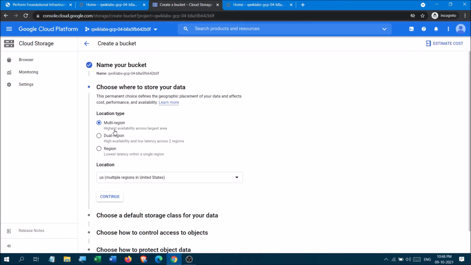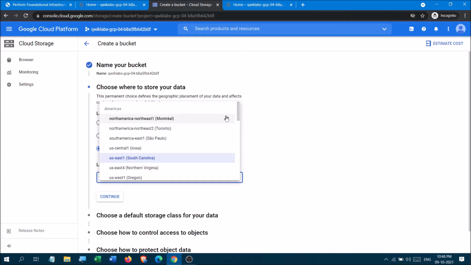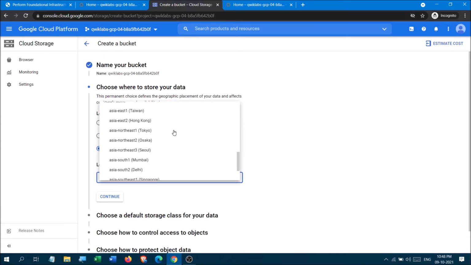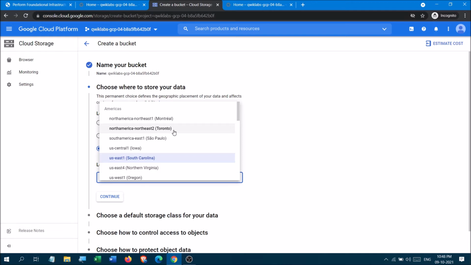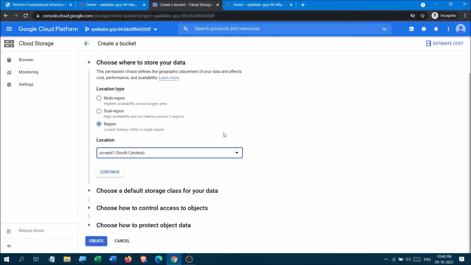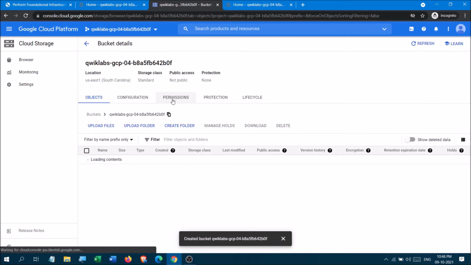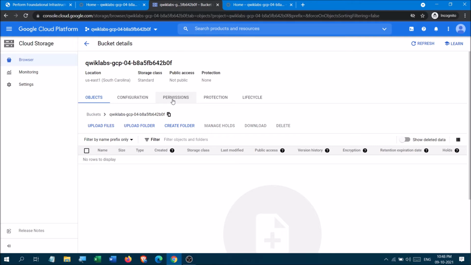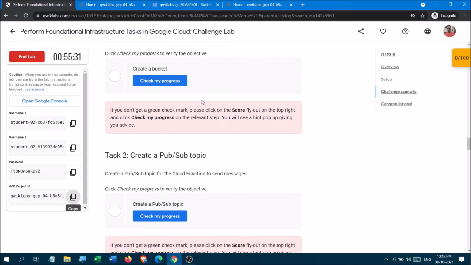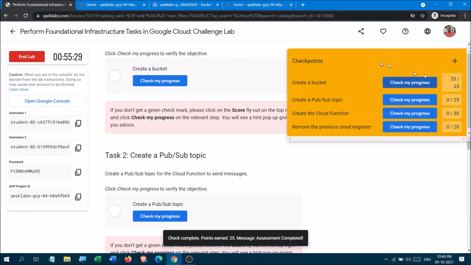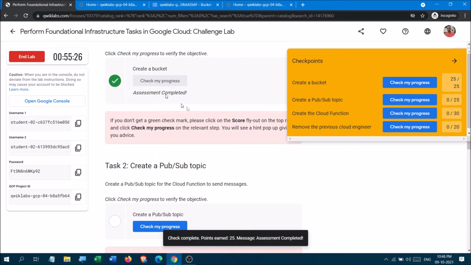Now the bucket name is set, then the region, okay. You have to use this one. You are told to use this one, nothing else. Not Mumbai, Delhi, you have to use US East 1, okay. And the remaining things they have not specified anything, so you continue with the default and you can directly click create, okay. Now our bucket has been created. So we will check our progress. Yes, the bucket has been created and the progress is done.